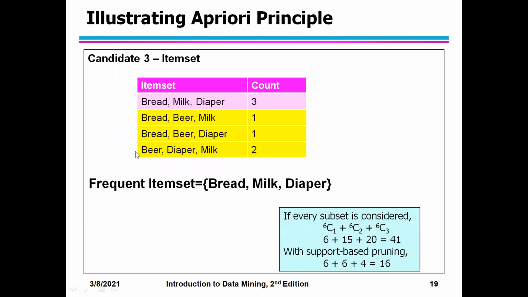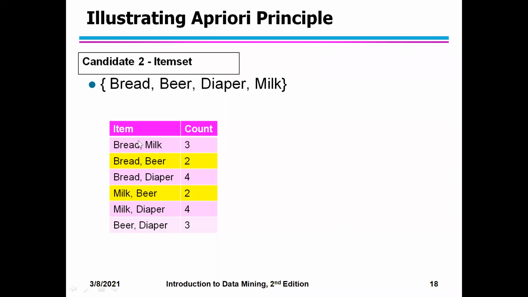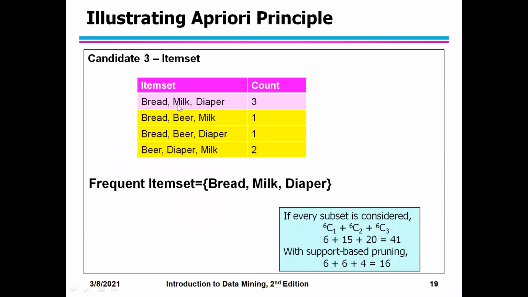Okay. Then from my frequent 2 item set, I will generate my 3 item set. So what are the items now we get in 2 item set? We will get bread, milk, diaper, and beer. 4 things we will get. Correct, no? Bread, milk, diaper, and beer. So from that you generate now 3 item set. Bread, milk, diaper, all the combinations I have put over here.